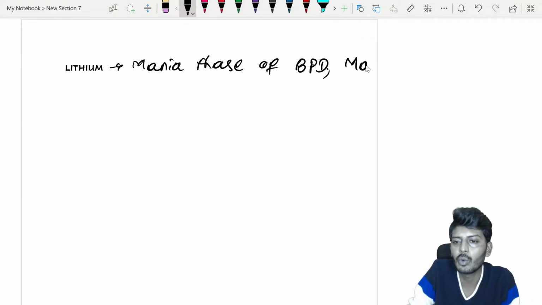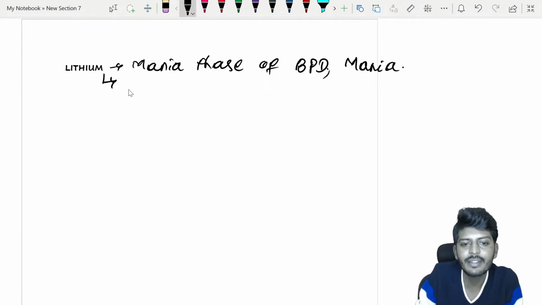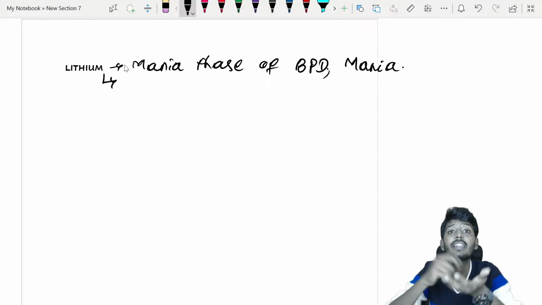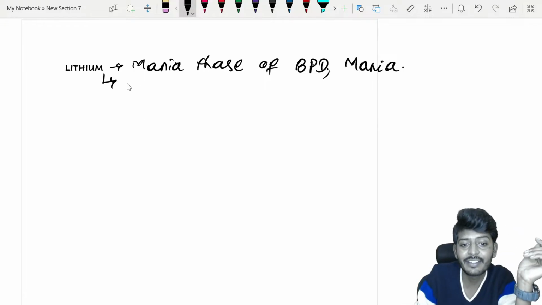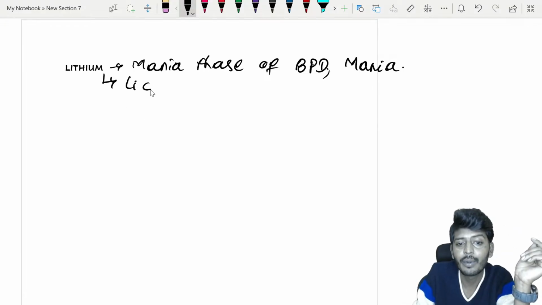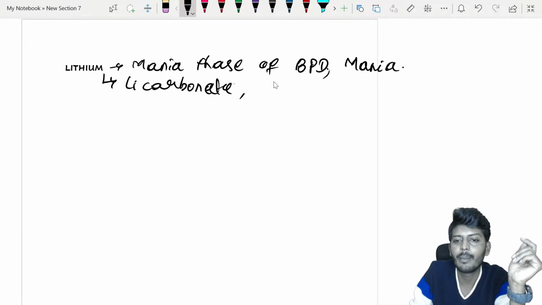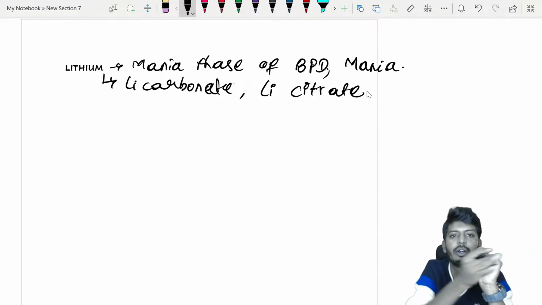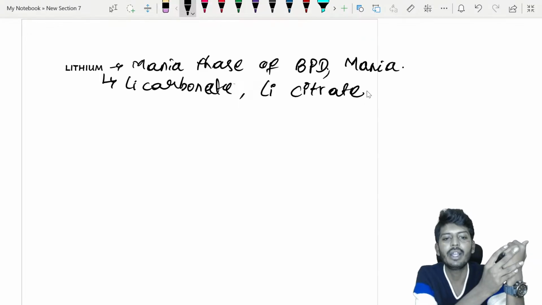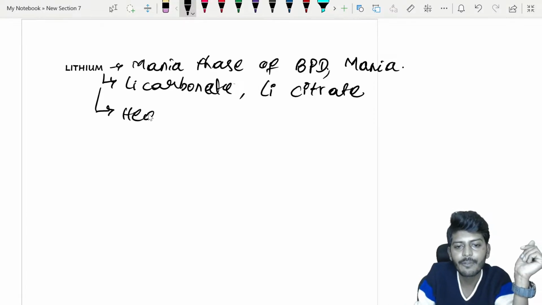Other uses: in mania also you can use, and bipolar disorder also you can use the lithium. What is lithium? Lithium, you don't directly give lithium ion, you don't open a battery and give lithium. Not give the lithium from the battery. Rather it is given in the form of lithium carbonate, or we give it in the form of lithium citrate. Okay, so if there is lithium carbonate or lithium citrate, now actually lithium is what type of metal? It's a type of heavy metal.